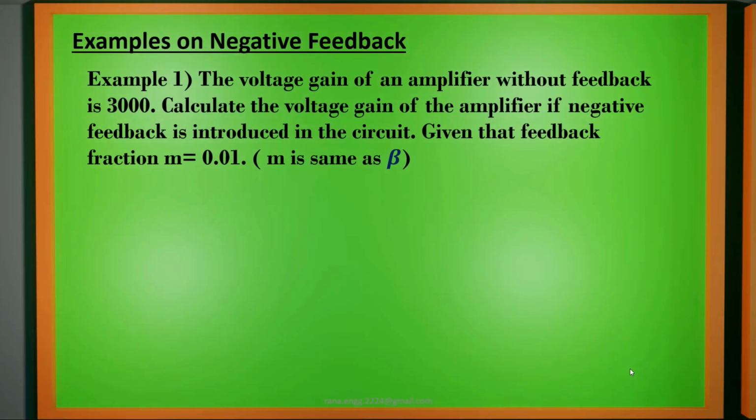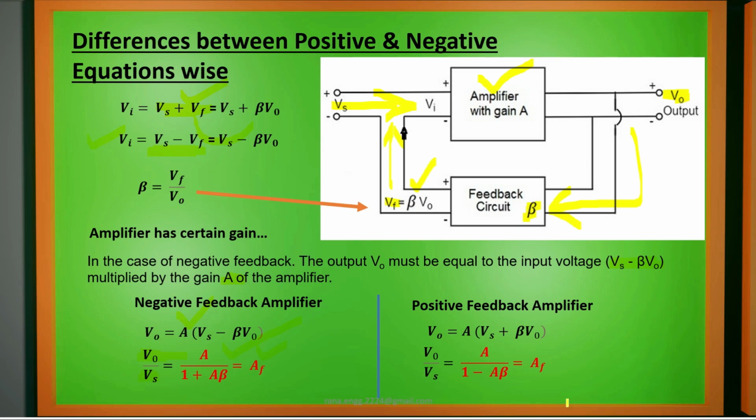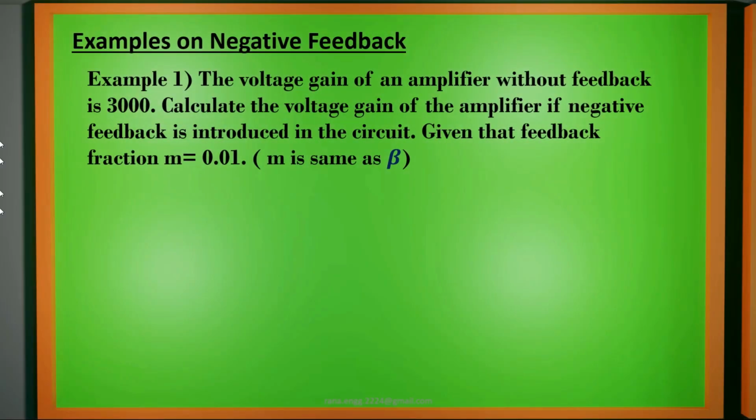So let us check out the examples on negative feedback, where mainly we have to use the expression A by 1 plus A beta. So we will be able to understand the exact concept of the gains. This example reads: the voltage gain of an amplifier without feedback is 3000. When we are not applying any feedback, we get a gain of 3000. We have to calculate the voltage gain of the amplifier if we provide negative feedback, given that the feedback fraction is 0.01.